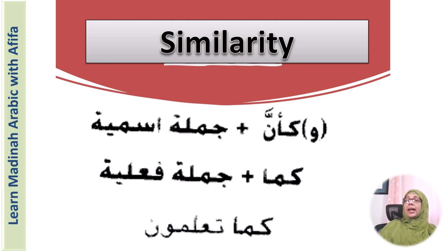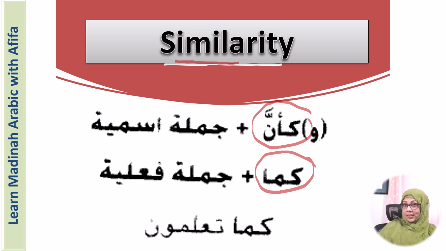So we said that the particles ka'anna and kama are also particles of similarity, similar to the kaf of similarity that we looked at in this lesson. So here's a bit advanced knowledge that you can skip, but for those of you who are interested, ka'anna is used with a jumla ismiya and kama is used with jumla fi'liya.